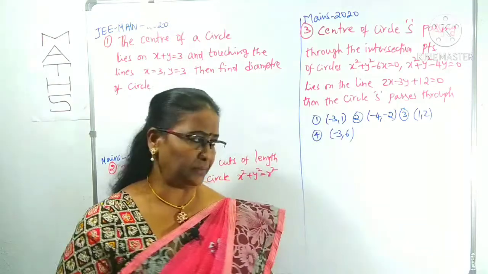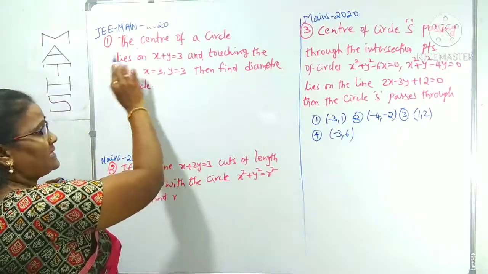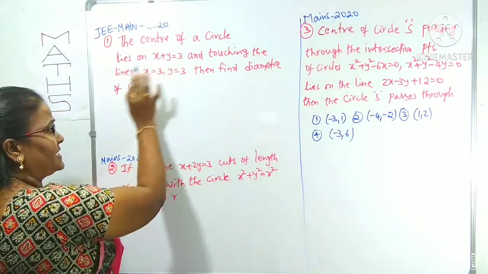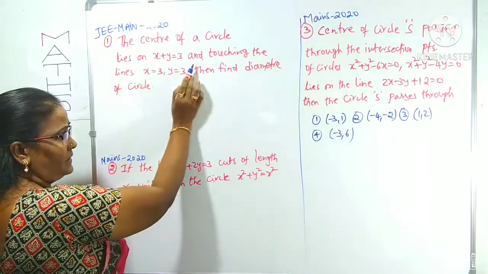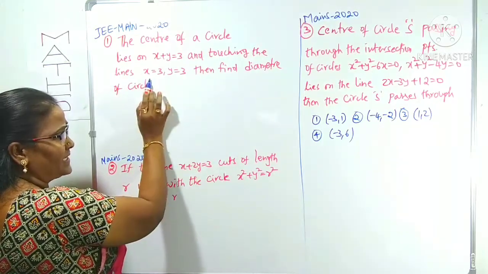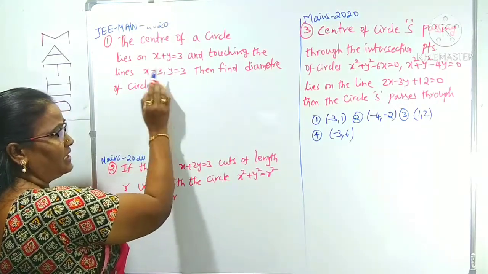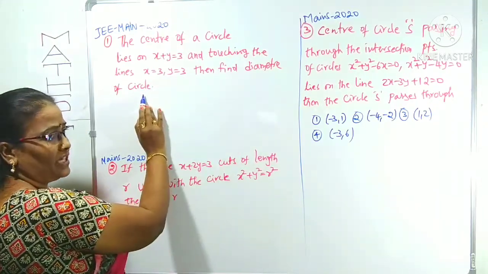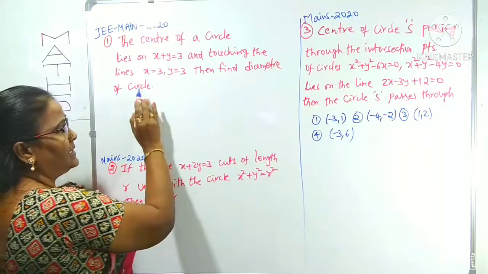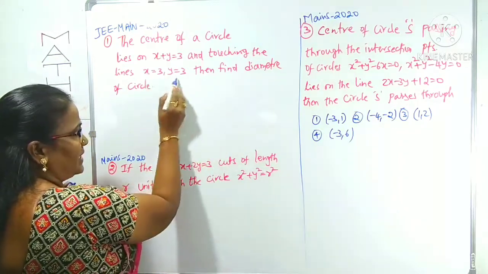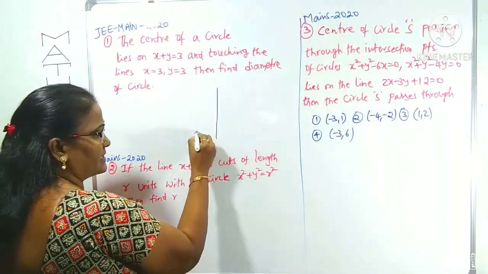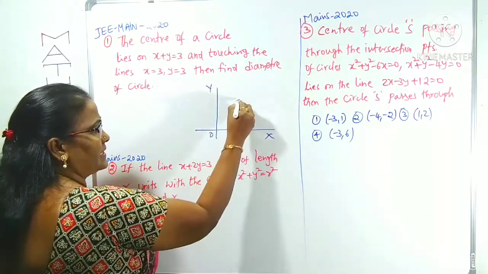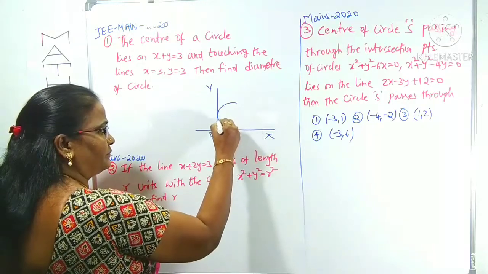Now question number 1. This is given in JEE Mains 2020 September batch. The center of the circle lies on this line and it touches two more lines, x equals 3 and y equals 3. We have to find the diameter of the circle. These two lines are parallel to the x-axis and parallel to the y-axis. This is the x-axis, this is the y-axis. The circle touches both the lines.